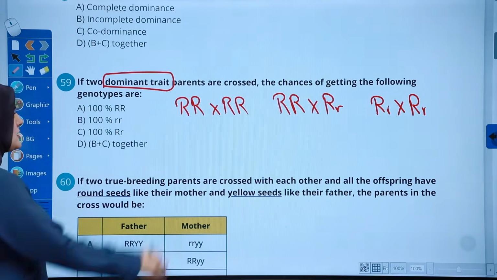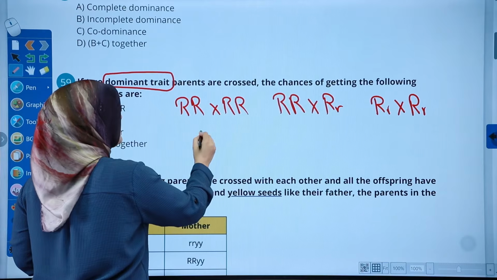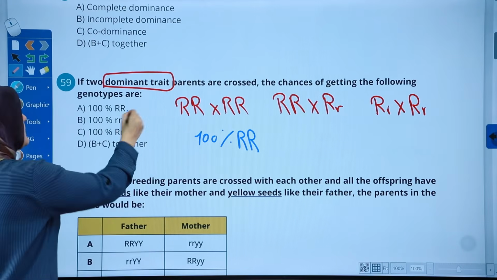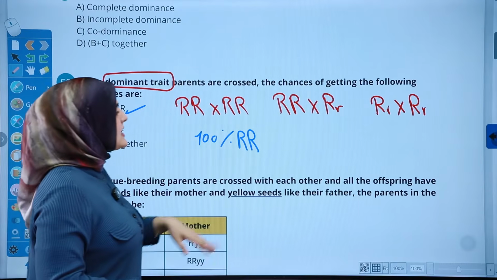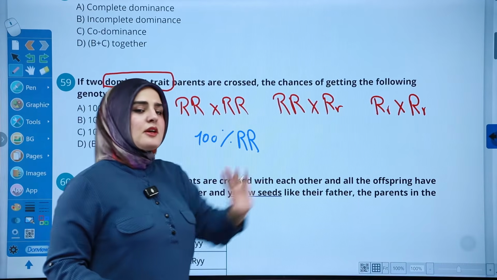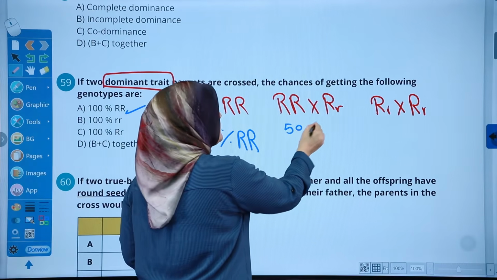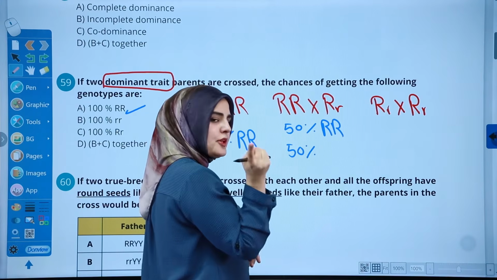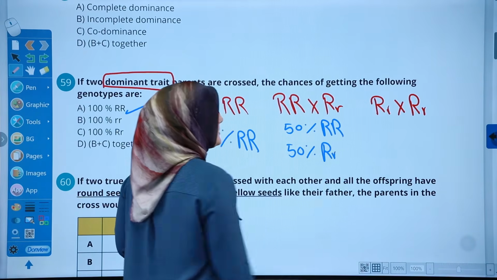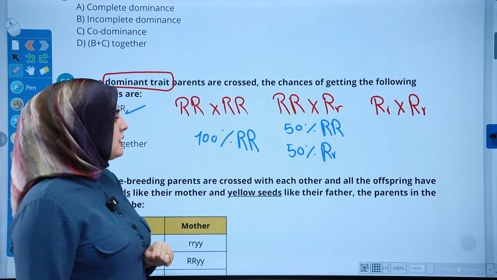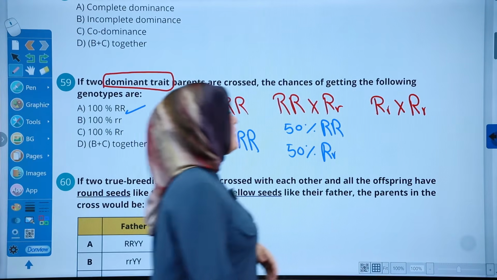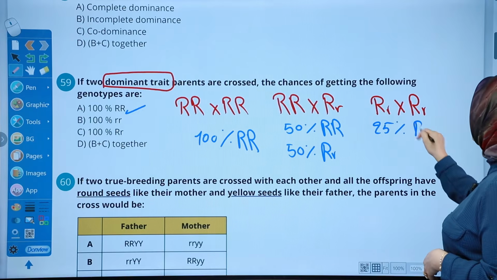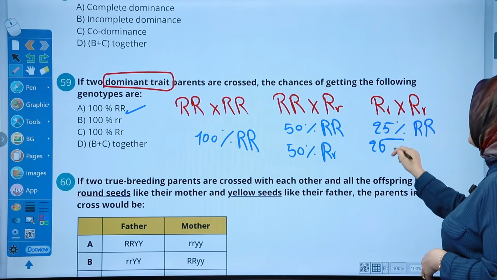You see, in this situation, since all of them are the same gamete, 100% is possible to get R capital, R capital. This says that A is correct. For now, this is correct. As for R capital, R capital and R capital, R small, you will get 50% the chance of getting R capital, and 50% the chance. You could even use a Punnett square to make sure that this is the right ratio. 50% of this one. We don't have any problem. For the last one, the heterozygous, 25% R capital, 25%.